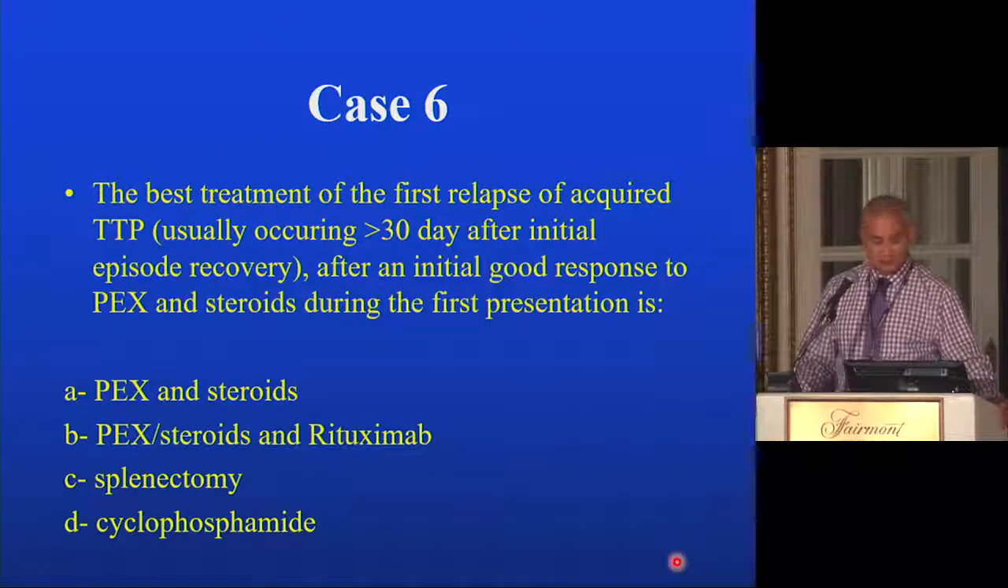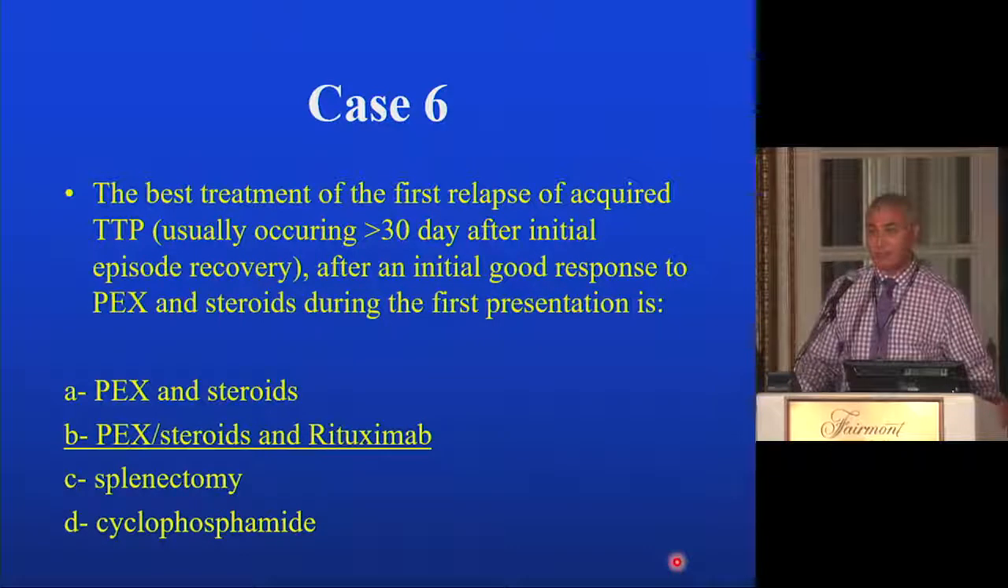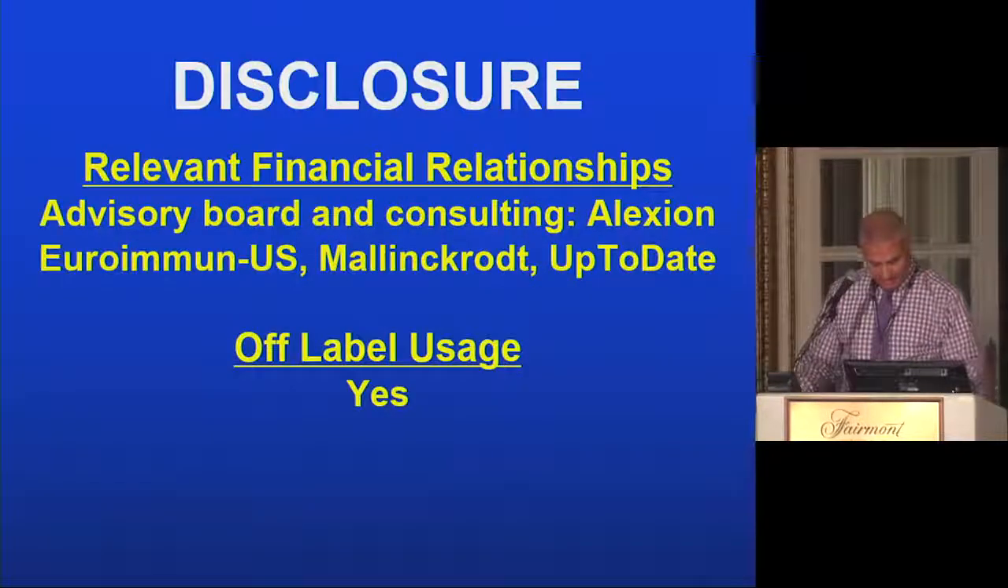C? D? So the right answer is, again, plasma exchange, steroids, and rituximab. Rituximab, I want you to know, is becoming more and more used for the treatment of relapsing or resistant cases of TTP. I think I'm done.